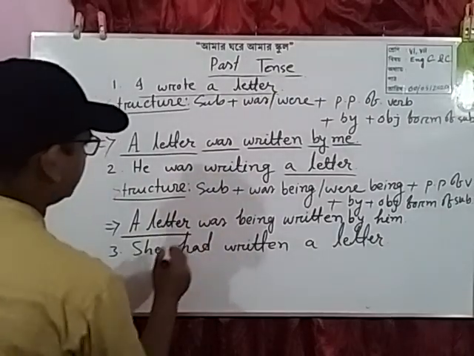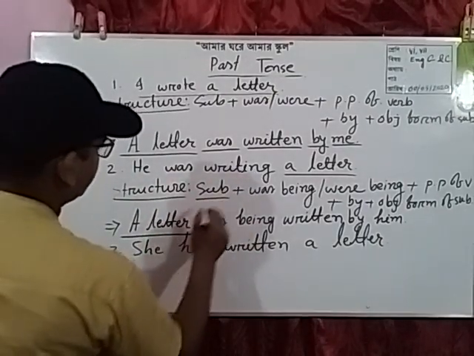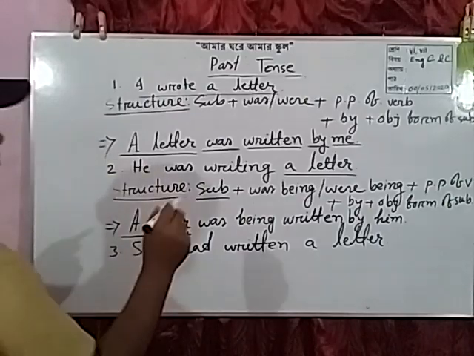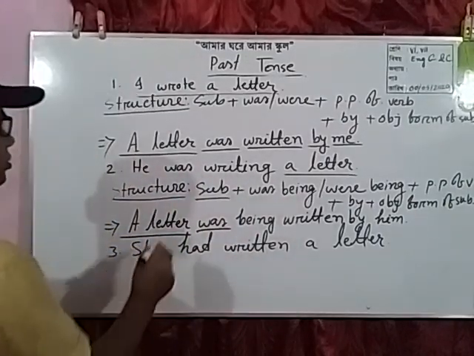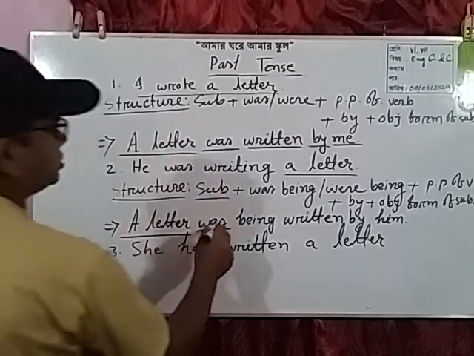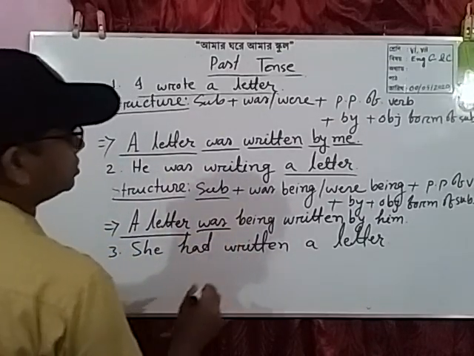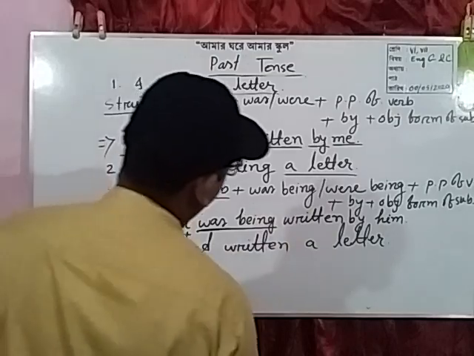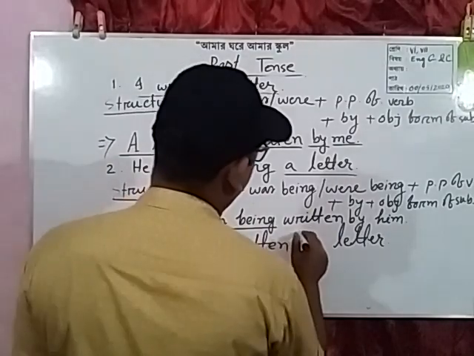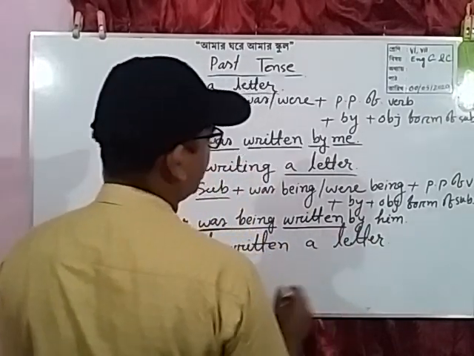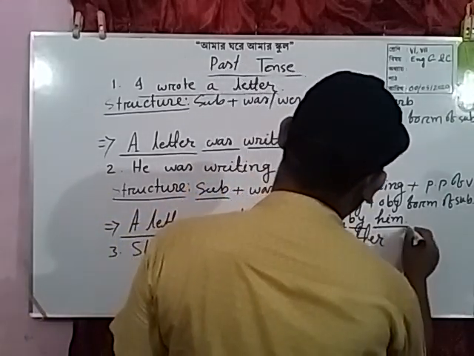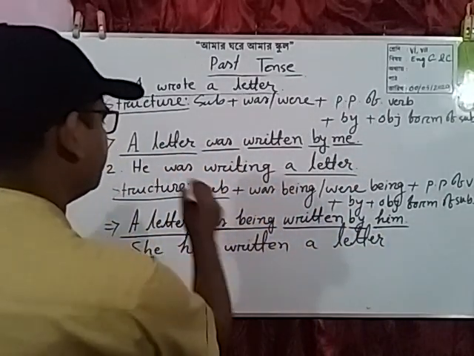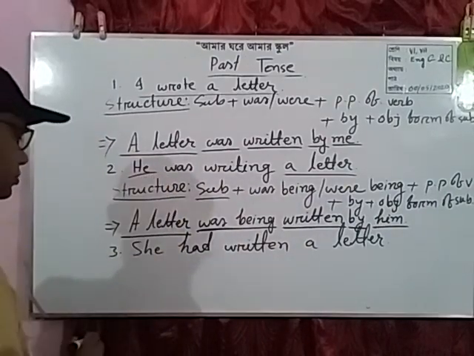A letter, subjective form of the object, was according to the subject because it was past continuous tense, was being written, past participle of the main verb, by plus objective form of the subject.